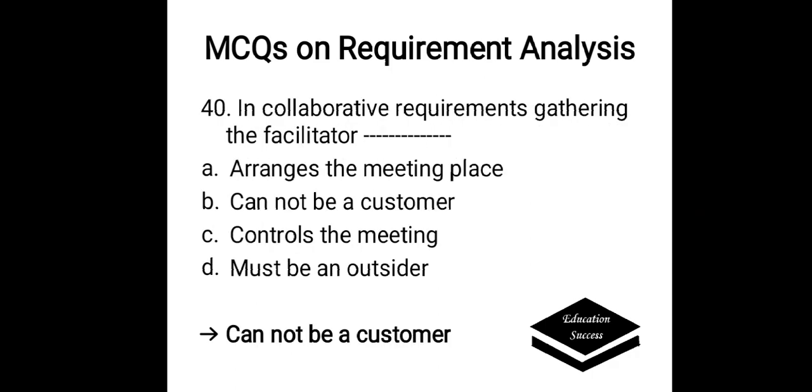In collaborative requirements gathering, the facilitator, options are A. Arrange the meeting place, B. Cannot be a customer, C. Controls the meeting, D. Must be an outsider. Here the correct answer is cannot be a customer. In a collaborative requirement gathering, the facilitator cannot be a customer.